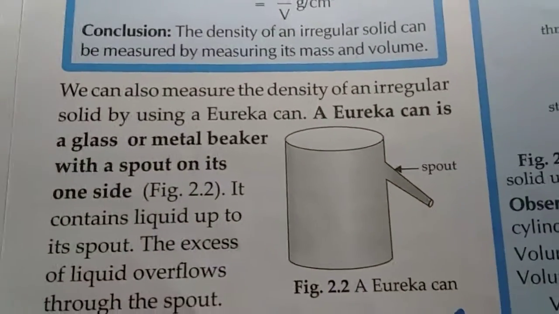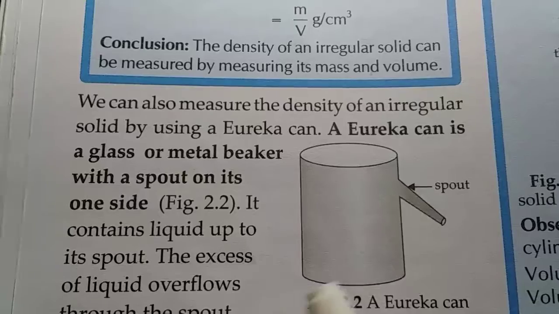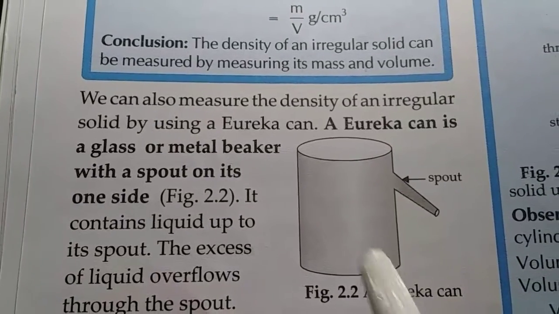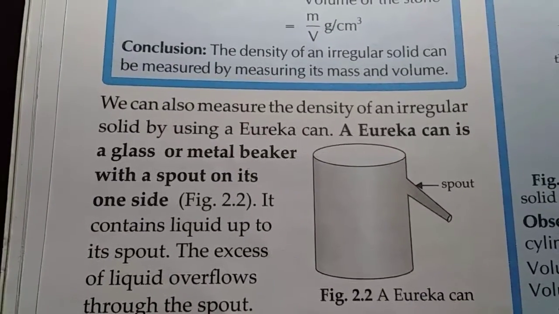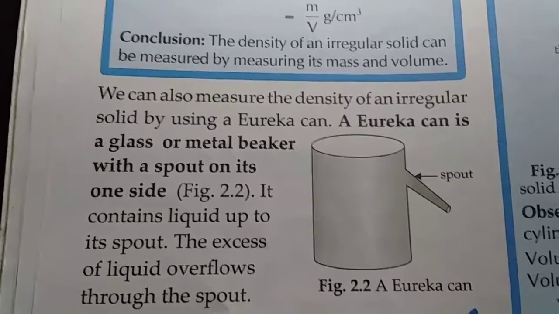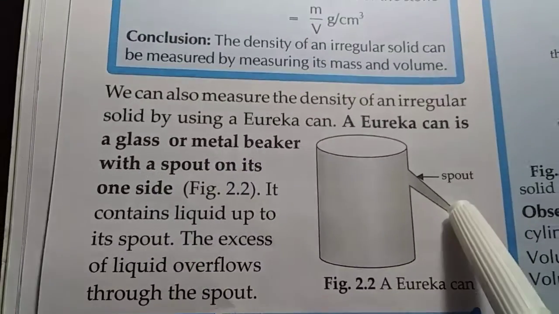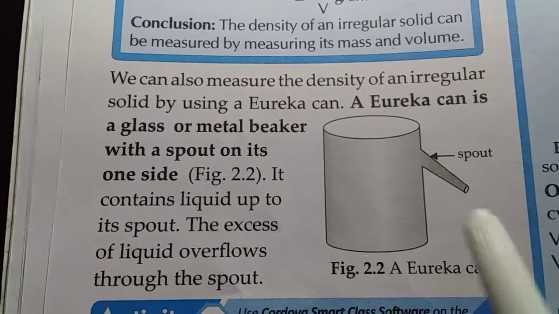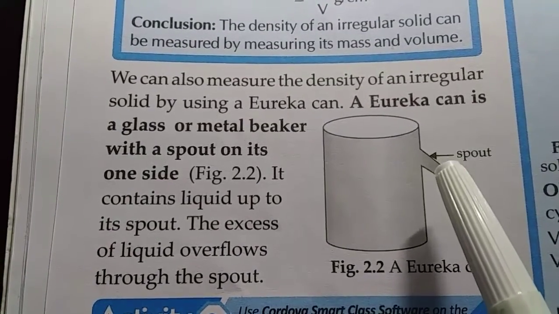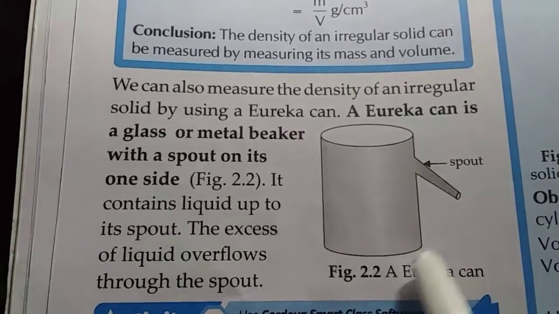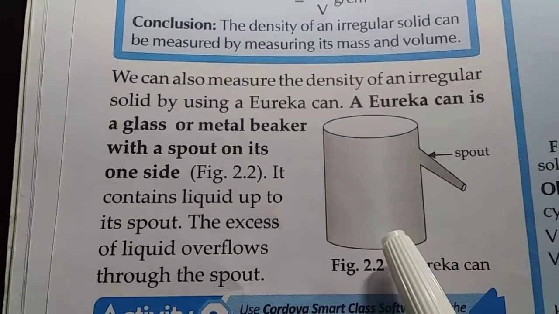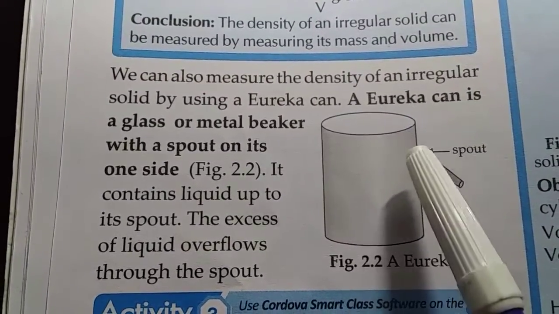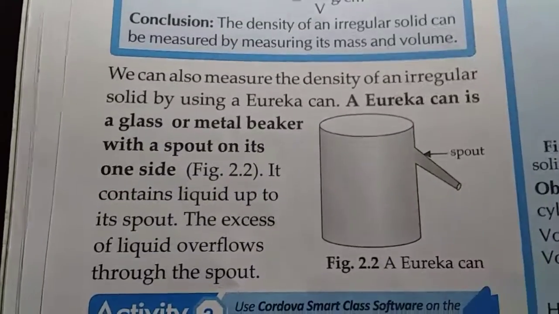And we can also measure the density of an irregular solid by using a Eureka can. This is a Eureka can. A Eureka can is a glass or metal beaker with a spout on its one side. It contains liquid up to its spout and the excess of liquid overflows through the spout. If the liquid is extra, it comes out through this spout.